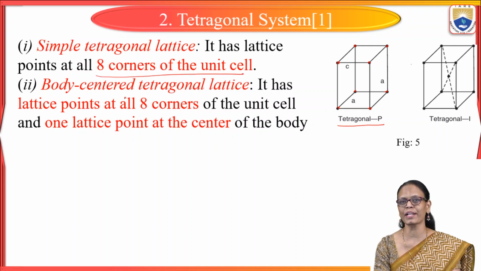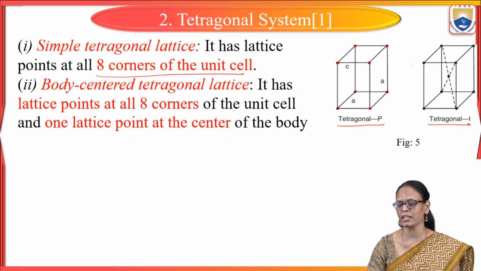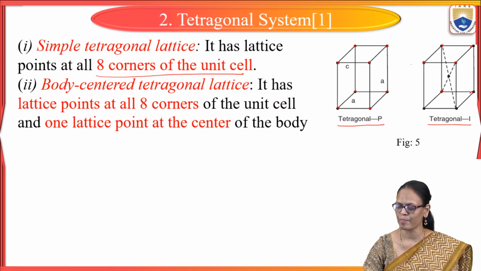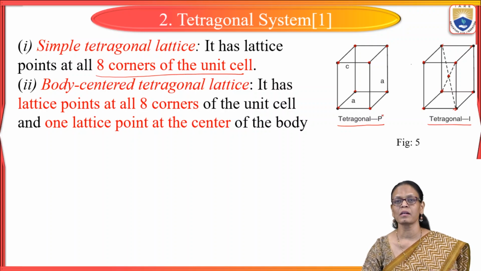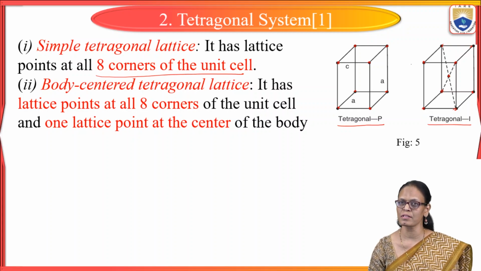When it comes to body centered tetragonal, we call it as tetragonal I. So what we have in tetragonal I, in addition to the 8 corner atoms, there will be 1 atom at the center of the unit cell. So these are the 2 possible arrangements in tetragonal system.